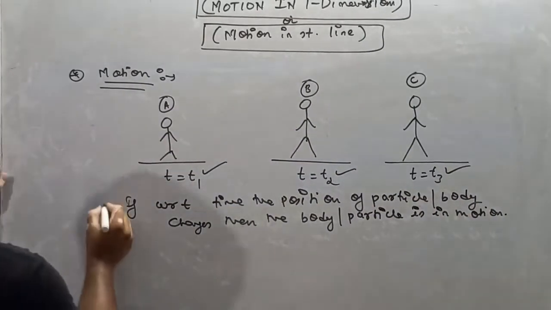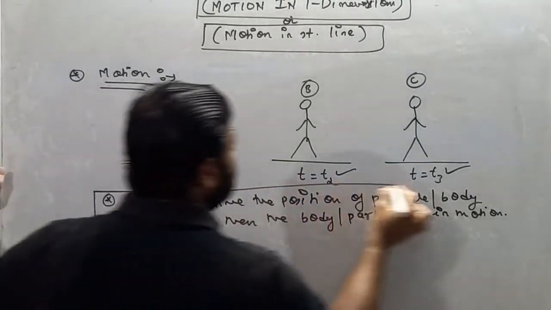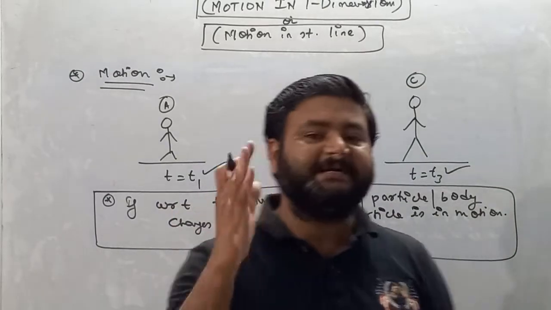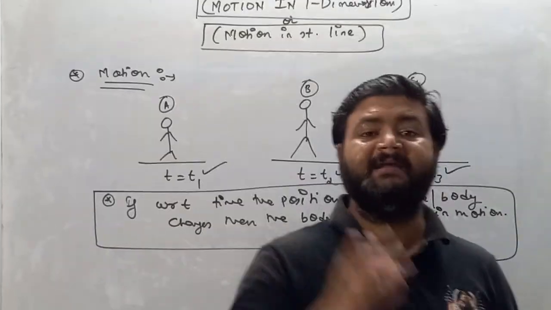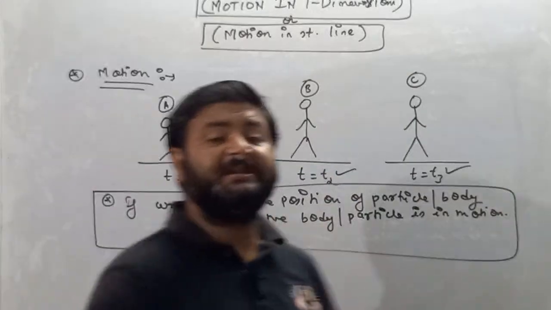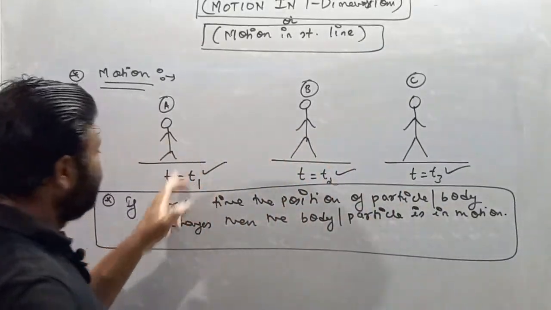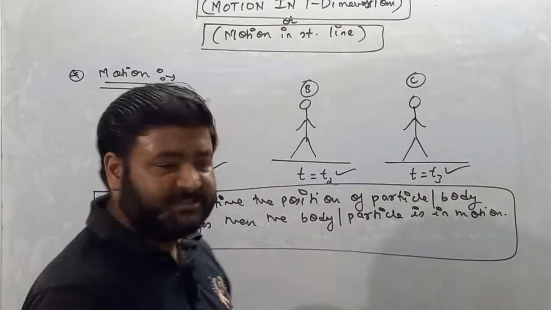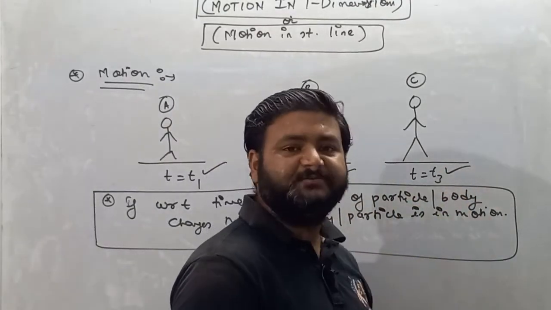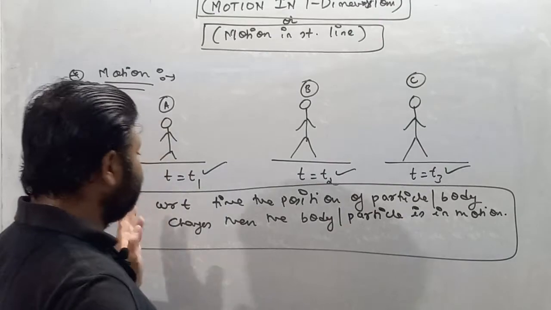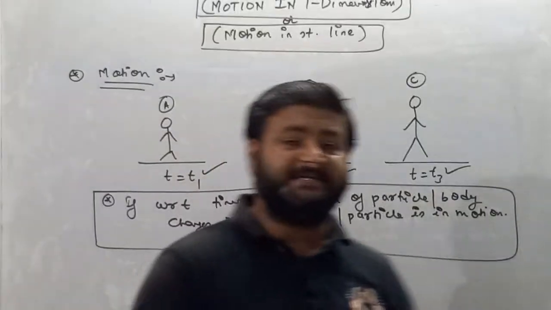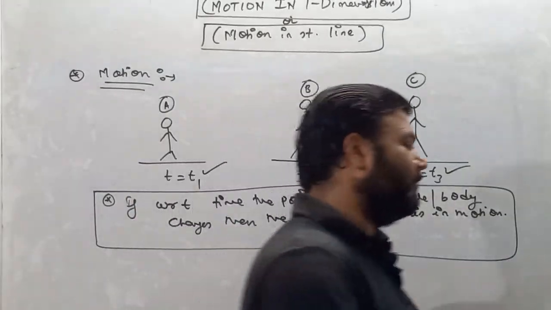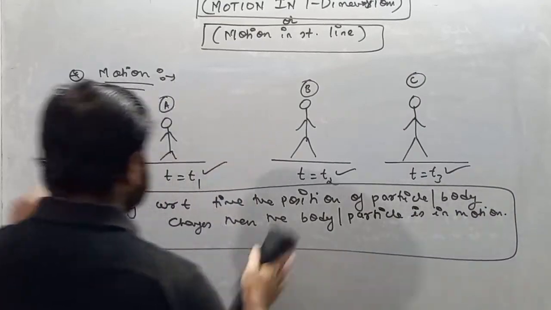So remember this, if time changes and the position of the particle changes, then we will say the particle is in motion condition. I am repeating once again: if with respect to time the position of the particle changes, in this scenario at time t equals t1 the position of the particle is at A, at time t equals t2 the position is at B, at time t equals t3 the position is at C. So with respect to time, if the position of the particle changes, then we will say the particle is in motion. Now moving forward, I hope you all understand what motion is.